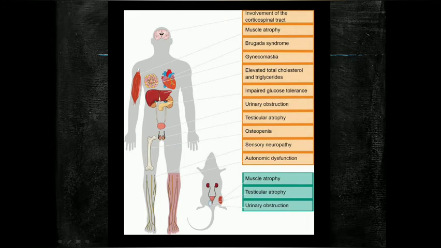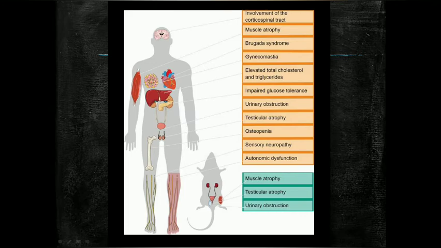Brugada syndrome is a heart condition where arrhythmia occurs in the ventricle. There is also gynecomastia. It is a very important clinical feature to diagnose Kennedy's disease because it mainly occurs in males, where the size of the breast increases.